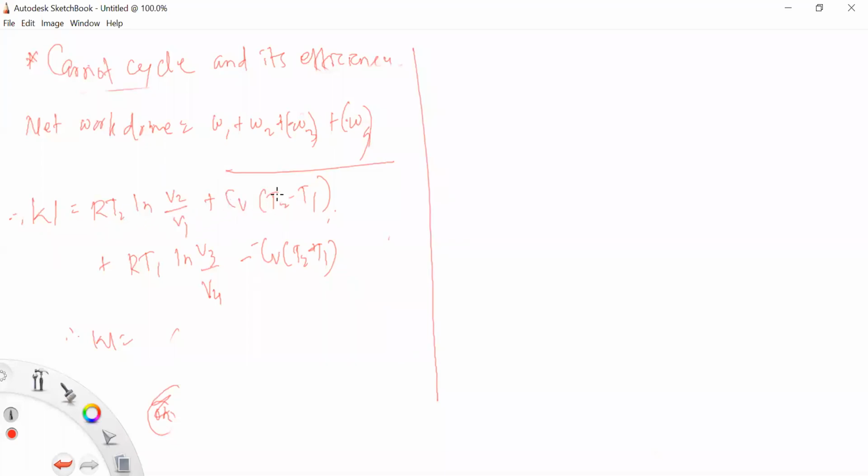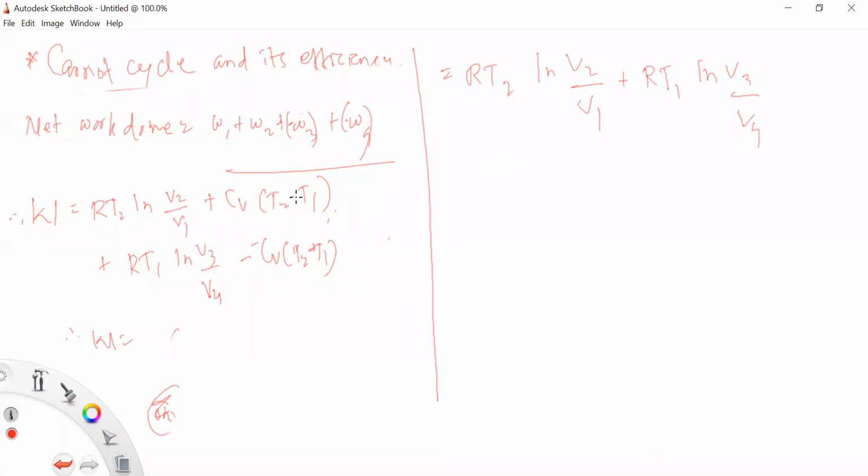into T2 minus T1, W3, that is RT1 ln V3 upon V4, and W4 = CV into T2 minus T1. So when you solve these equations, आता हे इक्वेशन जर आपण बघितलं तर हे अशा पद्धतीने सॉल्व करता येईल. RT2 ln V2 upon V1 plus RT1 ln V3 upon V4.